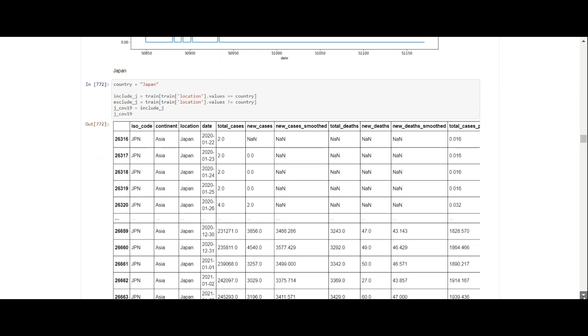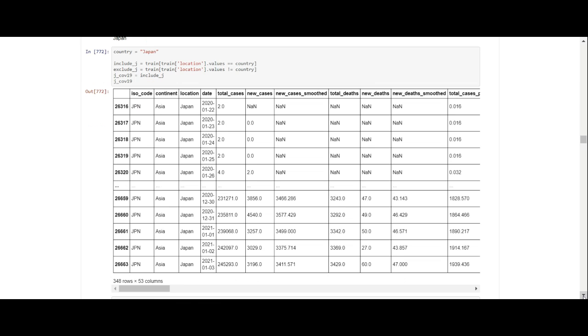So now we'll look at Japan, because Japan is a country that I wanted to look at. Japan is saying that they're going to go into a state of emergency because their cases of coronavirus have crept up. So we have 3,196 new cases.